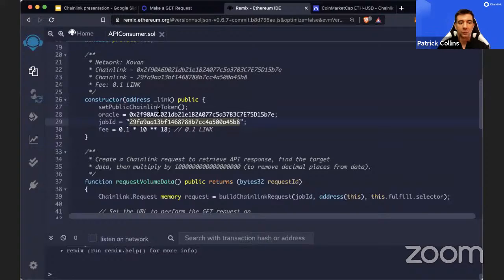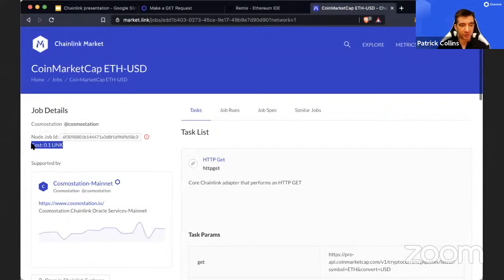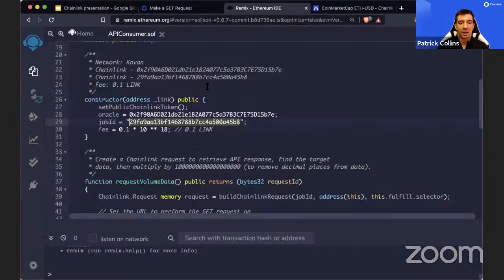Okay. So once we have the Oracle address and the node job ID, and then also the fee, which we can find here as well. This is what's known as a node listing service. This is where nodes go, they list their nodes, they market their nodes, so people can find and use them. They choose 0.1 LINK, and we add in our contract the fee for that Oracle, right? So we have the Oracle, we have the job ID. Great.